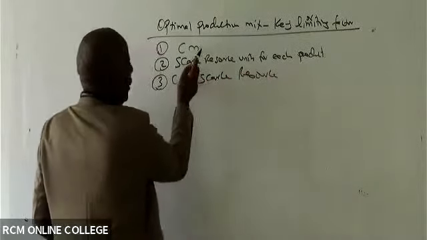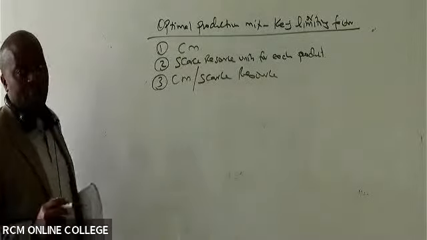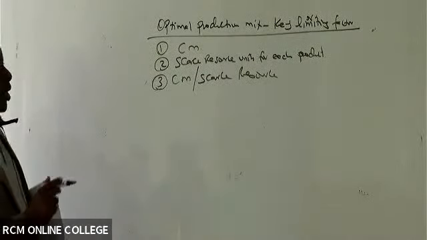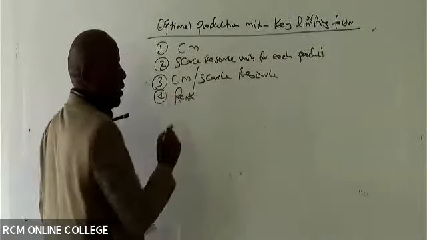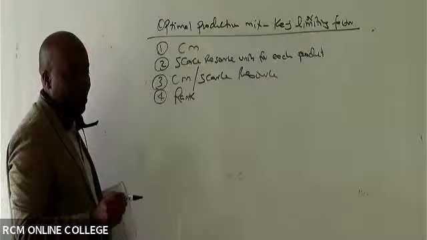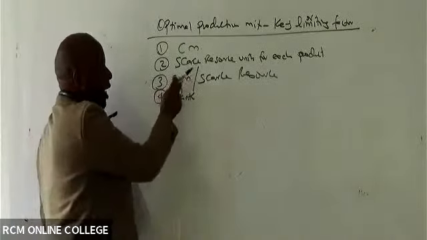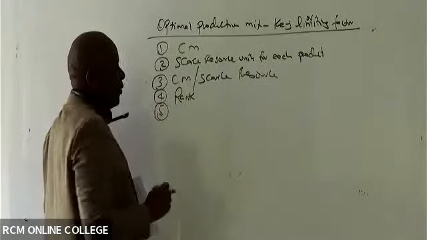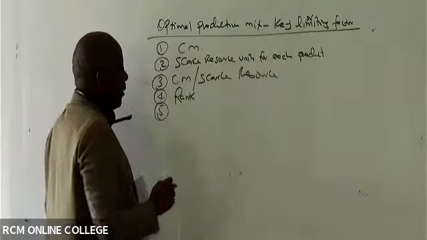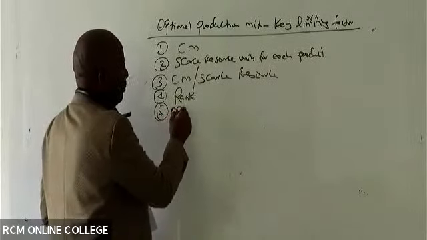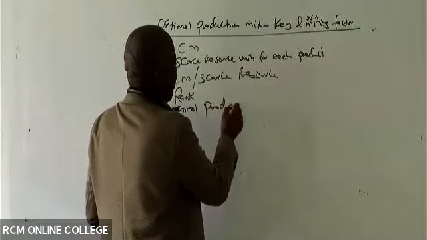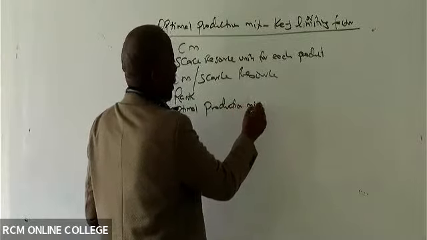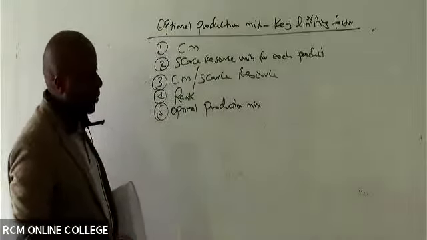So in short, you take this divided by this, you divide those two, and then number four, you will come and rank, somebody. You rank on the basis of this, the higher the better. And then number five, ladies and gentlemen, you shall come here and give us the optimal production mix.